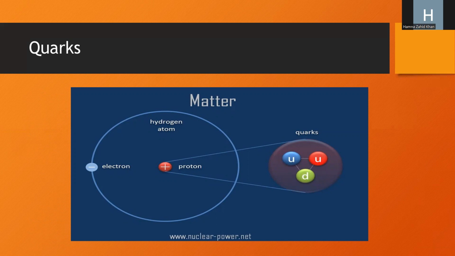Now look at this hydrogen atom, one electron and one proton. The electron I have shown in a circle. And then the proton, look at the proton, it is combined to form quarks.